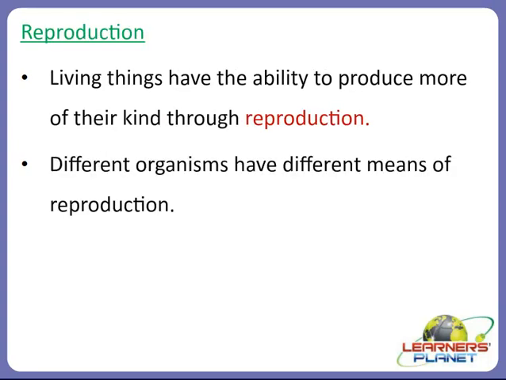Now we will discuss the other characteristic of living organisms, a very important characteristic, that is reproduction. Students, living things have the ability to produce more of their own kind through the process of reproduction, because the ability to produce more of their kind is itself termed as reproduction. Different organisms have different means of reproduction.